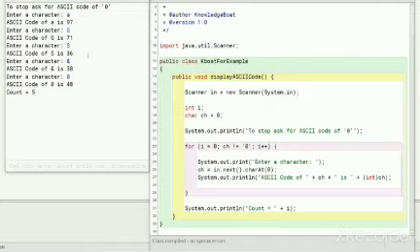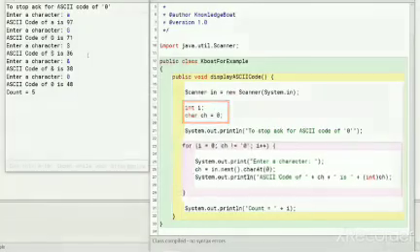Let's move to the code now and understand how we achieve this functionality with for loop. Here, in the first line, we declare an int variable i. We will use this to keep a count of the number of characters entered by the user. In the next line, we declare a char variable ch which will store the character entered by the user as input.